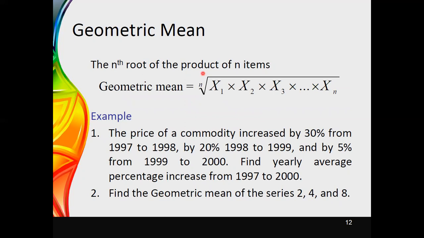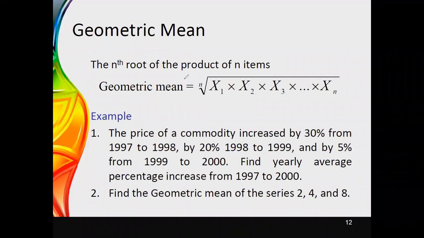The next type of mean that we are going to consider is the geometric mean. When we are considering the geometric mean, it is said to be the nth root of the product of n number of items. Now, as an example, if you consider n numbers, here we are having n number of observations.